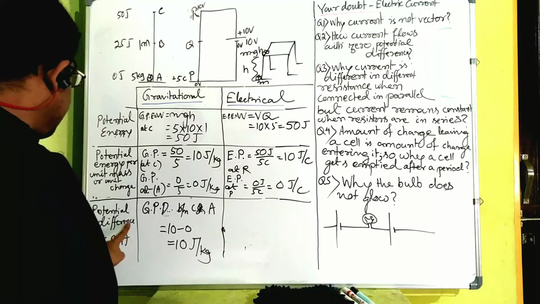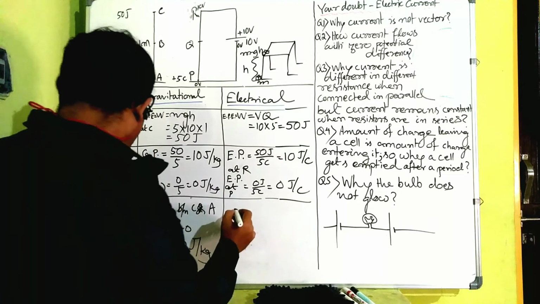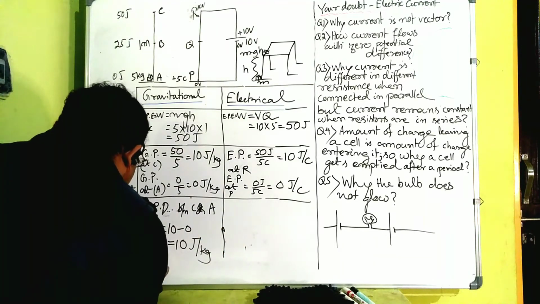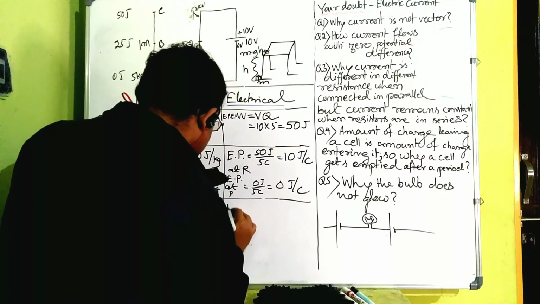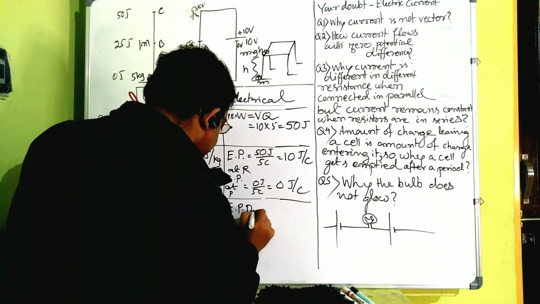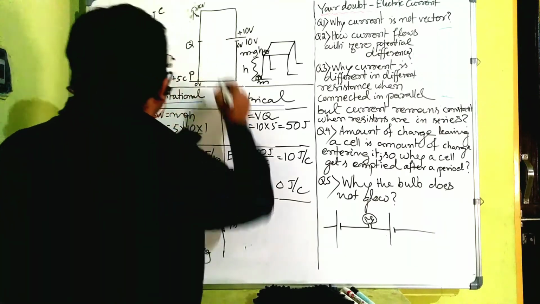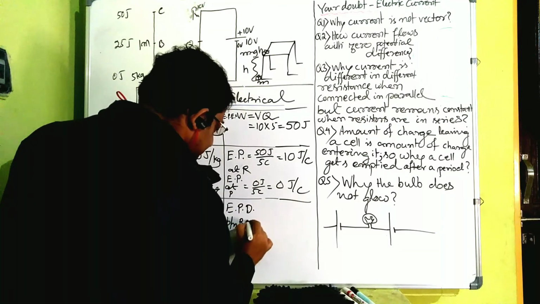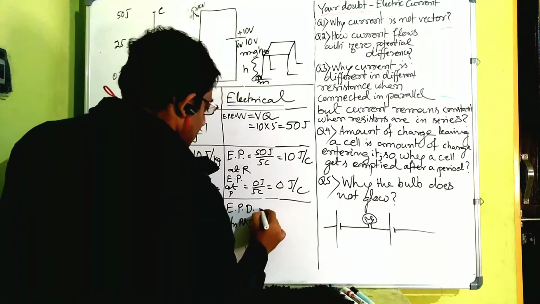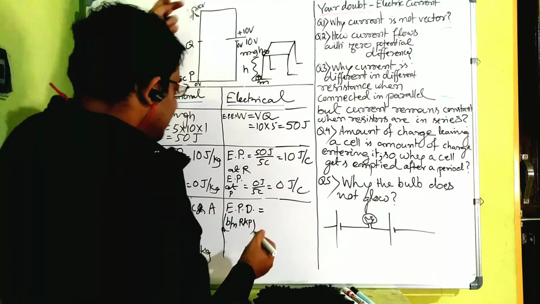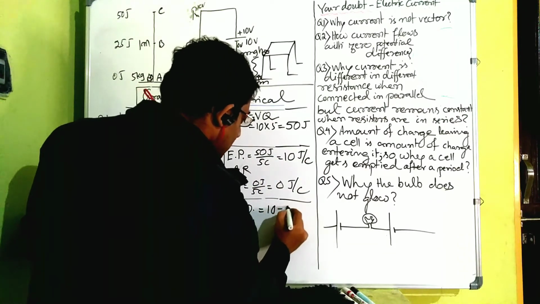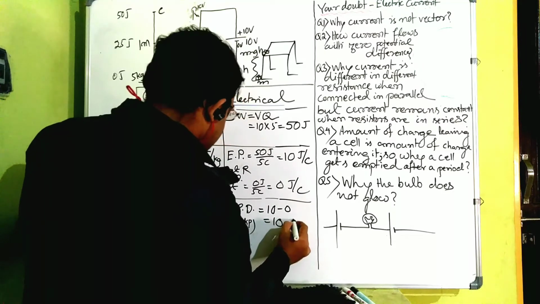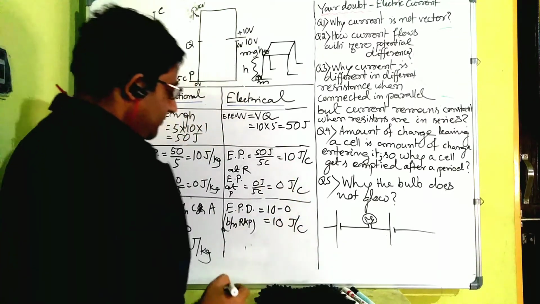Fine. Now potential difference between C and A. Here I am writing between C and A. Now in case of electrical potential difference, we'll write electrical potential difference between R and P is equal to 10 joule per coulomb minus 0 joule per coulomb, which is equal to 10 joule per coulomb.